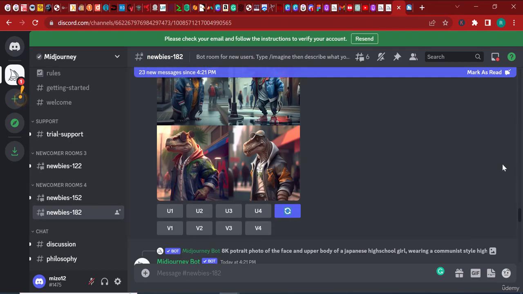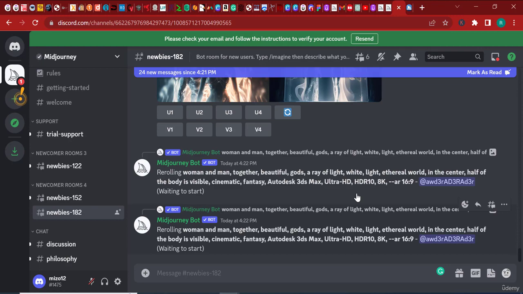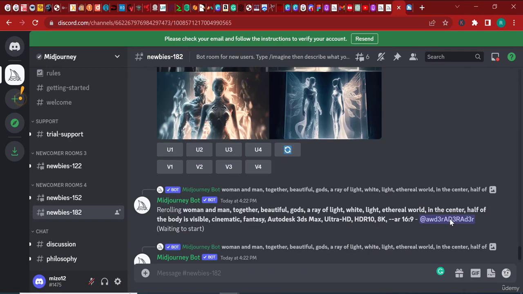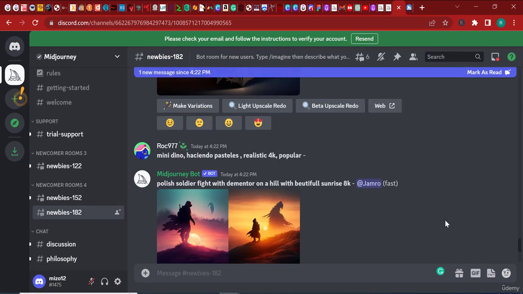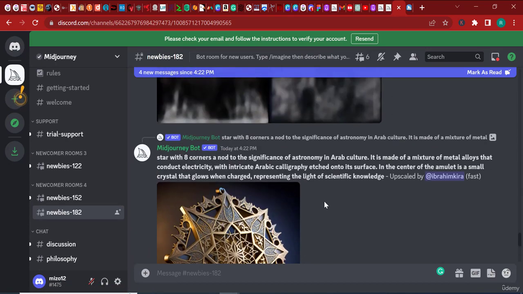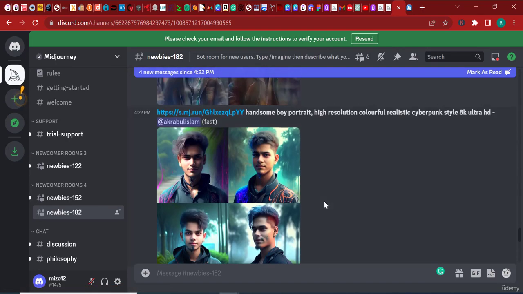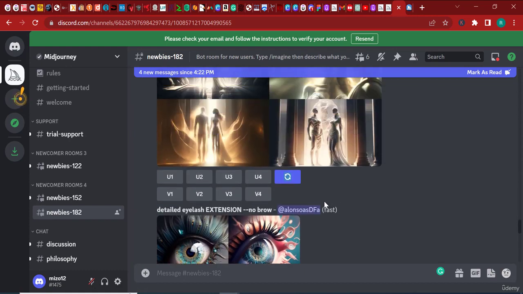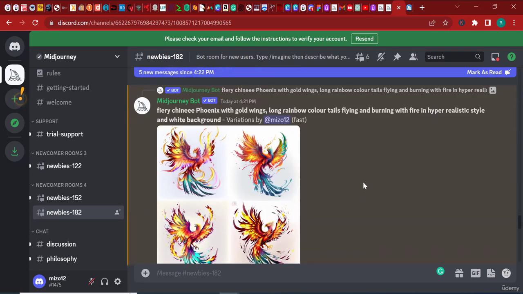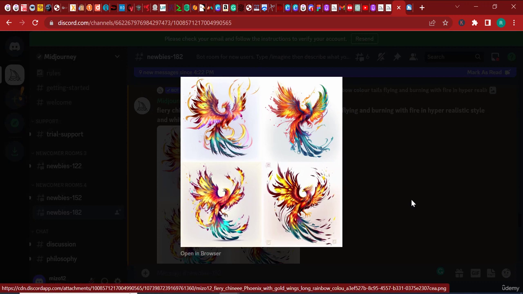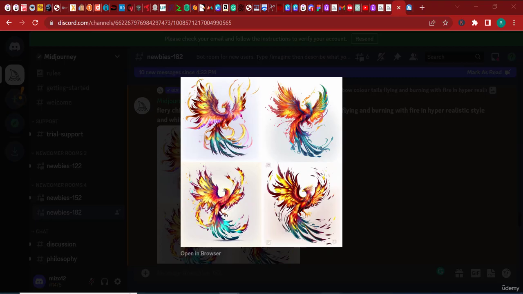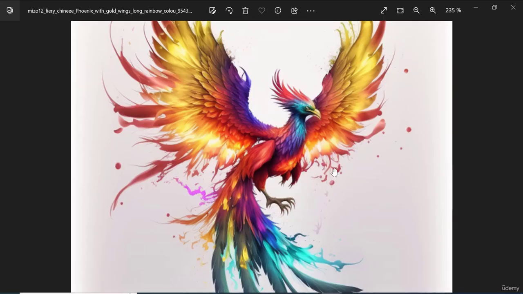Now I'm interested in my Phoenix. Where is my Phoenix? Maybe if I scroll down, I can find a variation of my Phoenix out there. But I'm just trying to make sure that I don't exceed the 25 images credit that they gave me, because otherwise you guys wouldn't be able to fill another prompt. So yeah, my Phoenix is here. Now you can see that the variations of my Phoenix are quite peculiar. This looks more like a sticker to me, or like a tattoo. It doesn't look like the images that we had at the beginning. This one is more sensational right here.